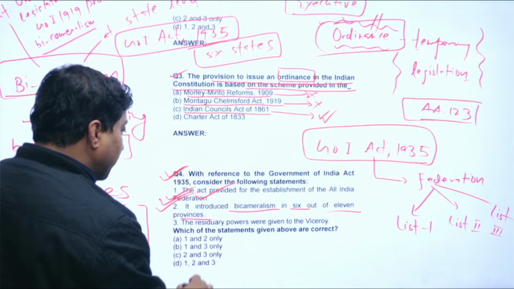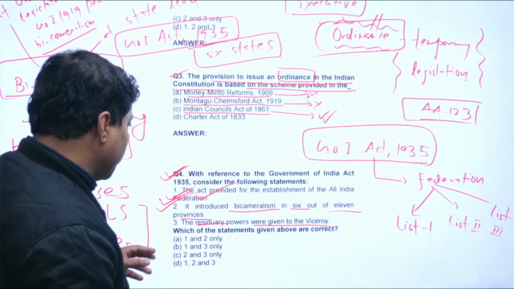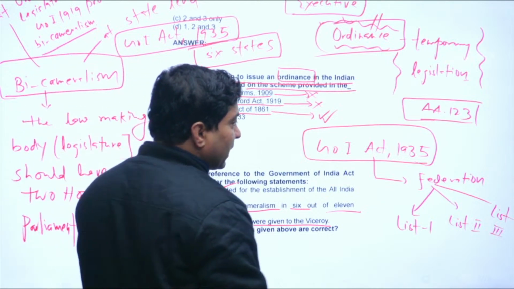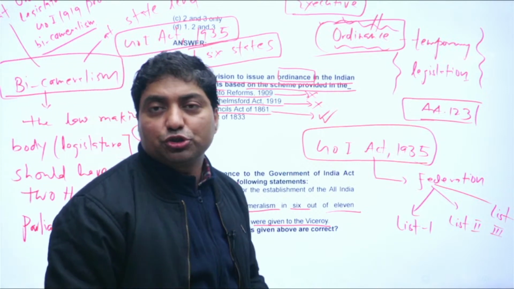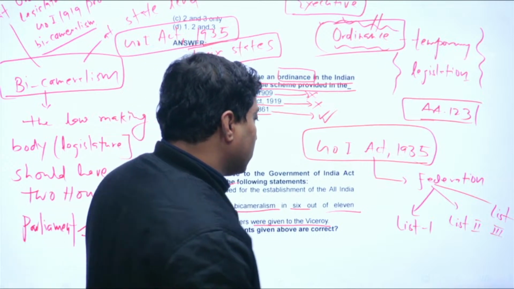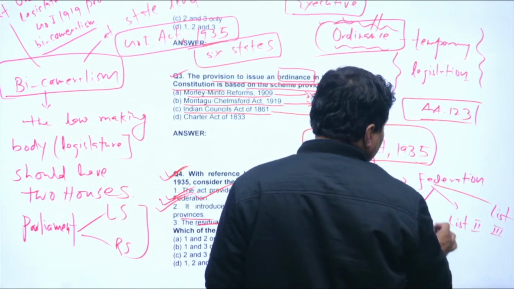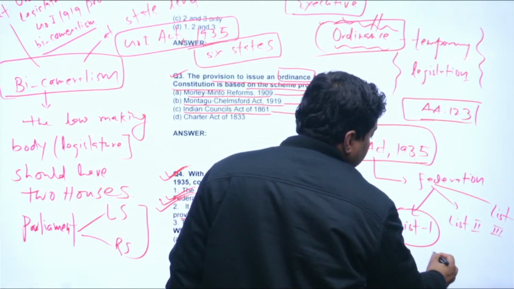Now, the residuary powers were given to the viceroy. What is this residuary power? The powers have been divided into several parts. First is the union power, provided in List 1.